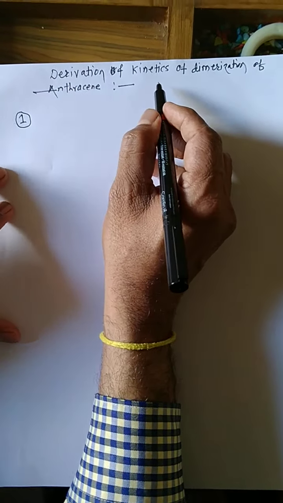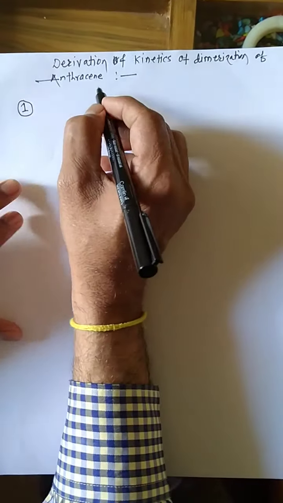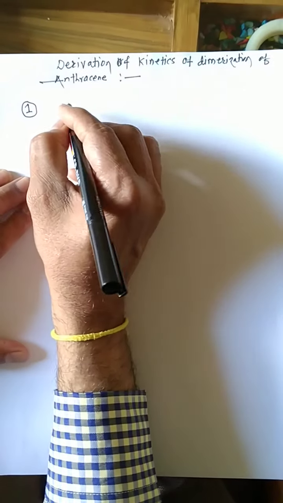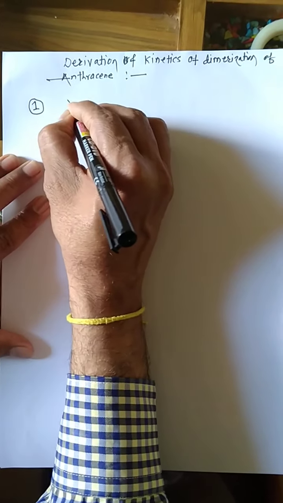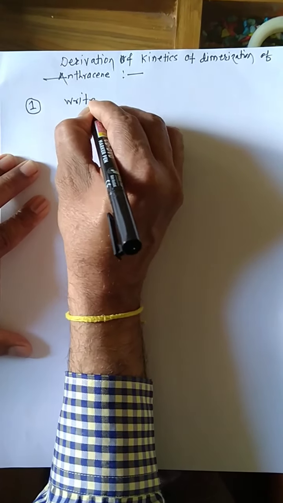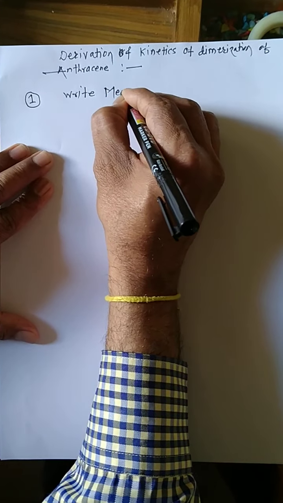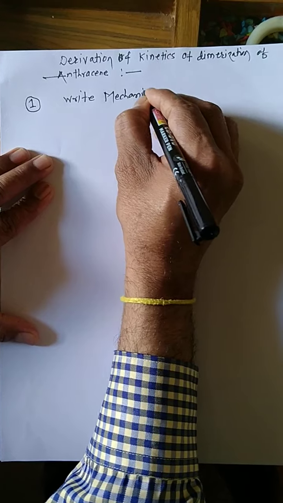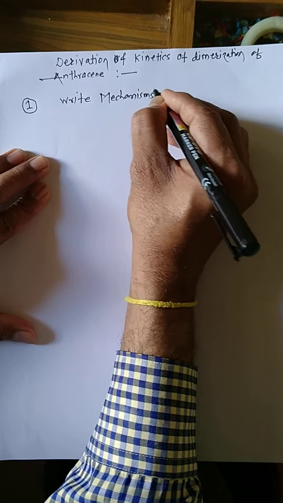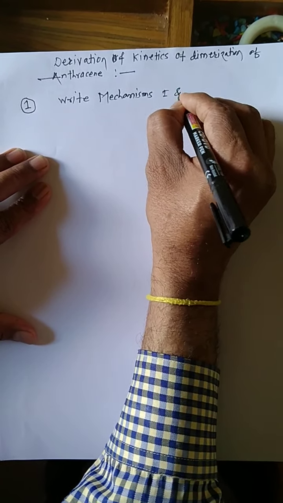Derivation of kinetics of dimerization of anthracene. First of all, you have to write mechanisms first and second.